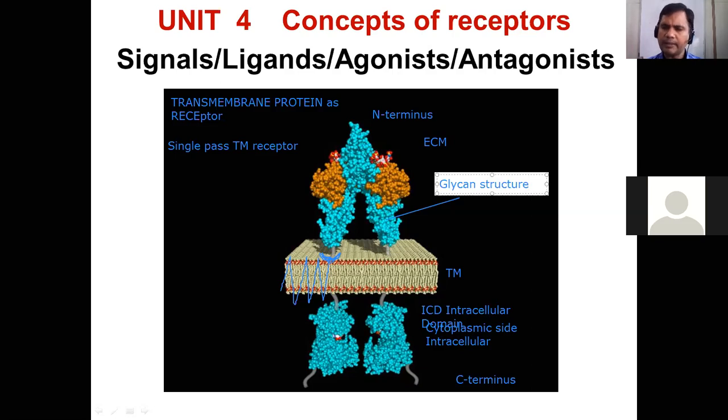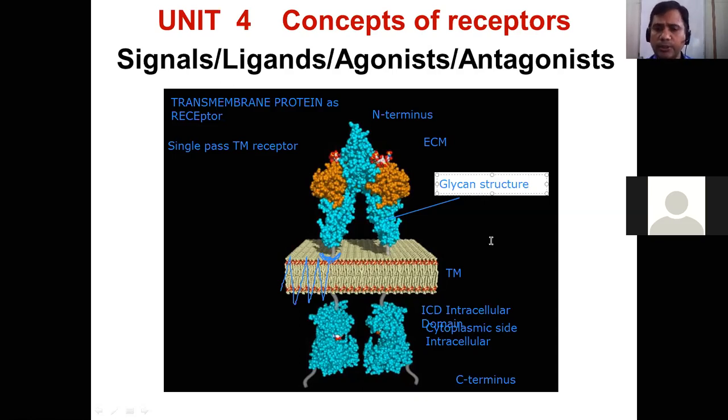So the ECM part may also have some additional chemical components in the form of glycan, lipid or fatty acids as additional structures that help the receptor work as a receptor. So these glycan or fatty acid structures are not without use. They are given to the ECM component of the receptor for a certain purpose, that facilitates the receptor function of these polypeptides or transmembrane proteins. Okay.